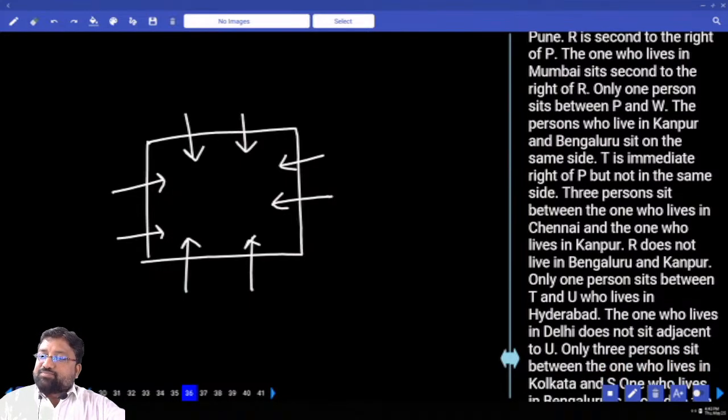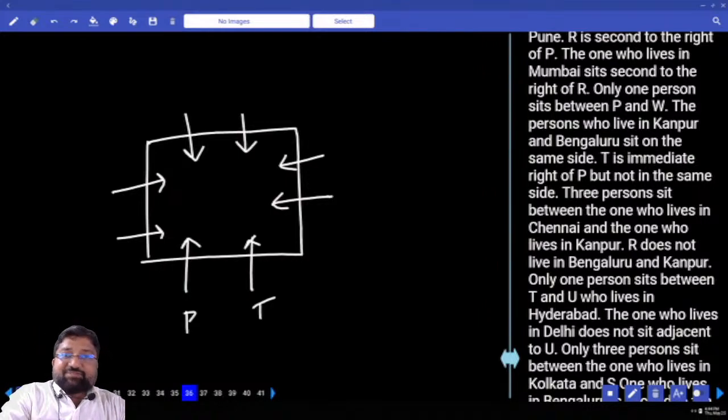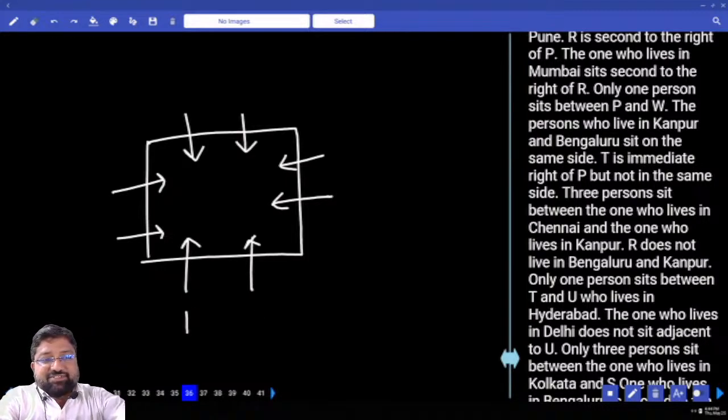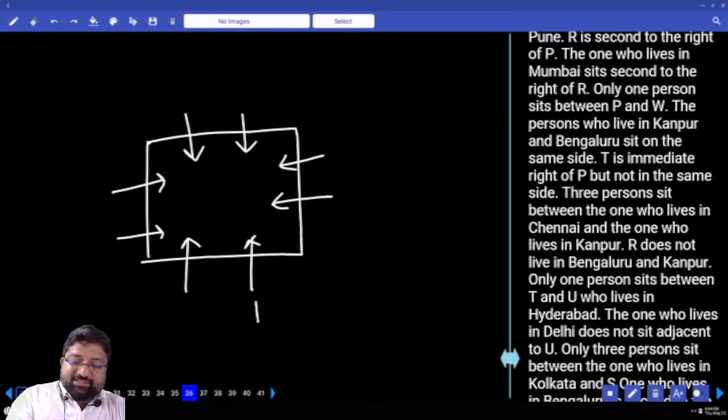Read the next one. Only one person between P and W. The persons who live in Kanpur and Bangalore sit on the same side. T is to the immediate right of P but not on the same side. This is a useful pointer. T sits to the immediate right of P but not on the same side. If this is P, for sure this is T. But are they on the same side? Now what's your observation? 100% guarantee this is P. So immediate right is T.